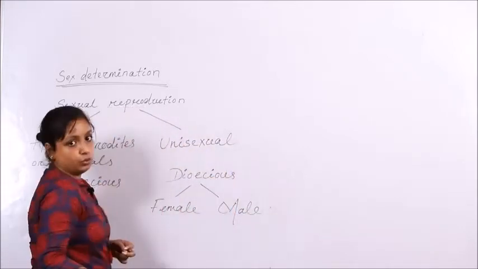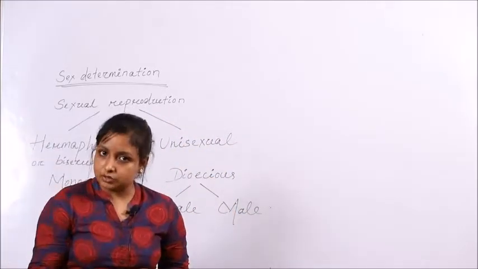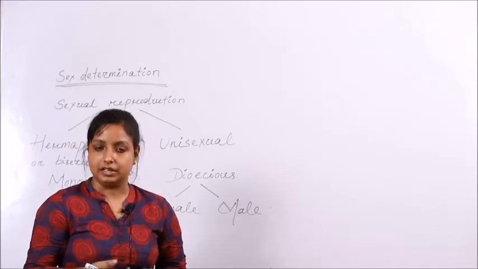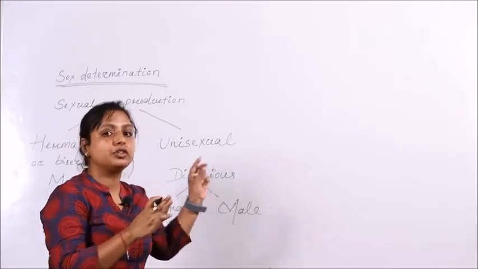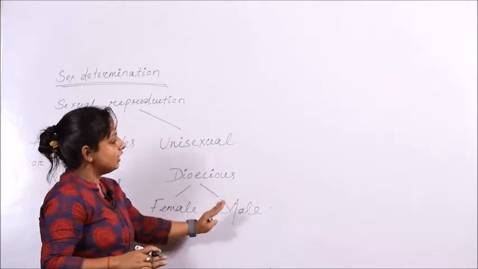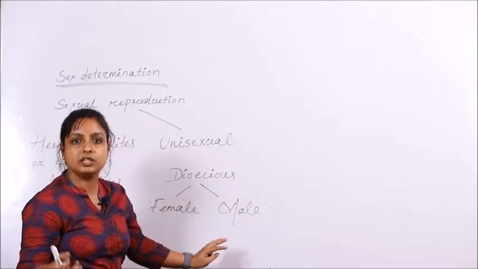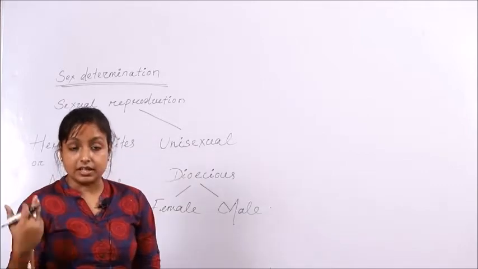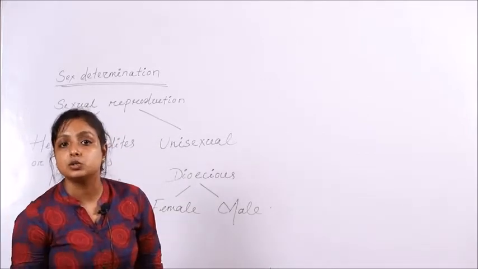Females are those which have the female sexual organs, and males are those which have the male sexual organs. Because of the presence of sexual organs separately in different groups of animals in the same population, the population is known to have sexual dimorphism.